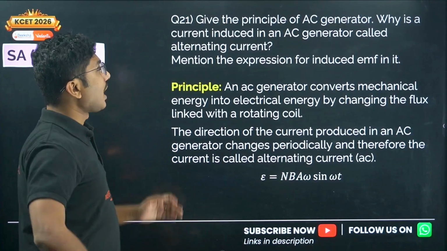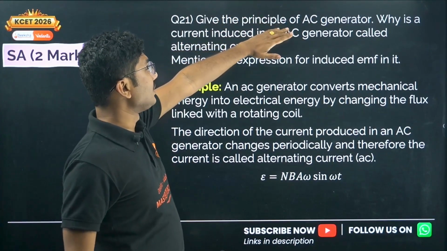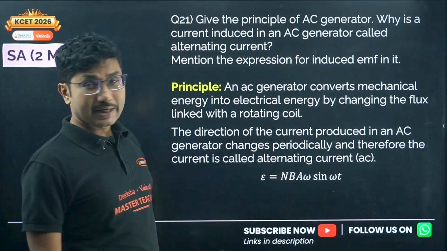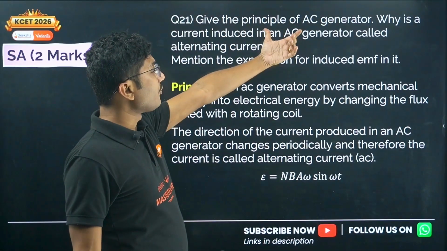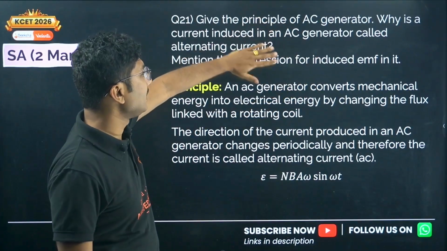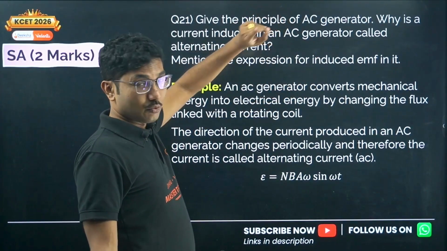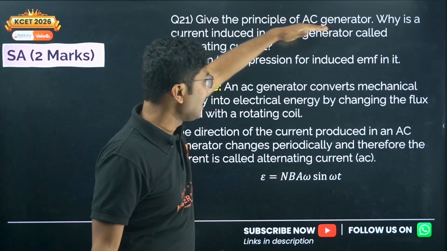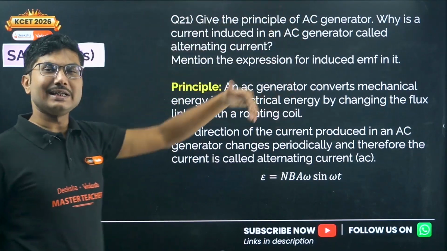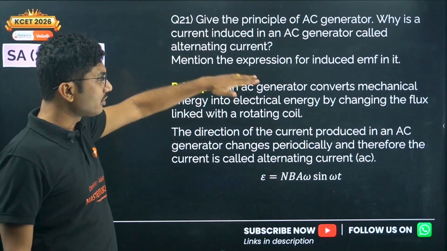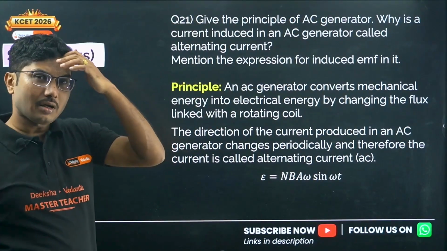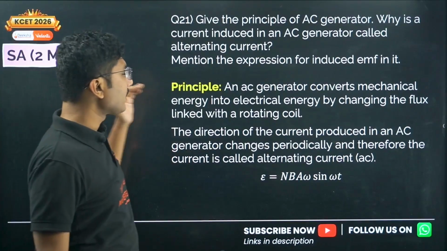Either this question will come, give the principle of AC generator, why the current induced in an AC generator is called alternating current, or give the principle of working of AC generator, mention the expression of induced EMF in it. So this is actually a 2-mark question when principle and expression or principle and why it is called AC come. All three questions generally will not come. If all 3 are coming, then it will be a 3-marker question. Now, what is the principle?